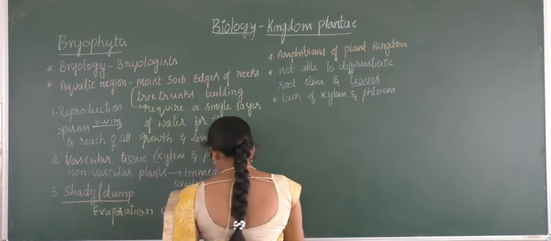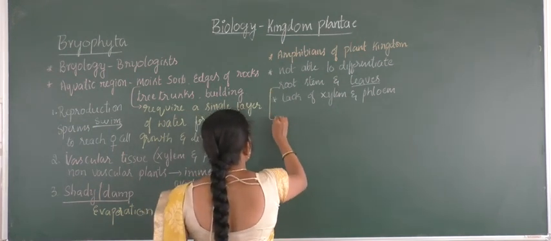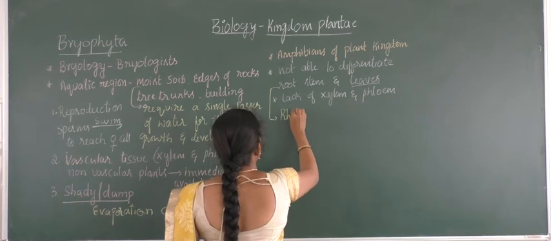And the root-like structures are called rhizoids.